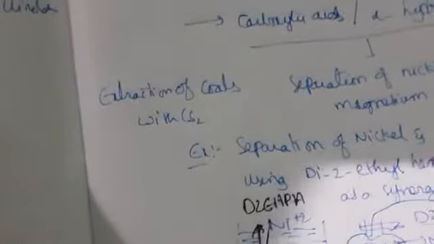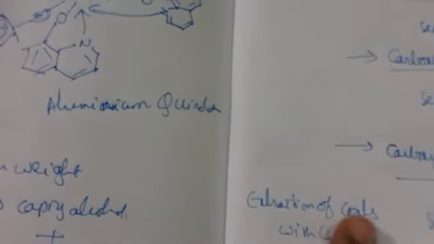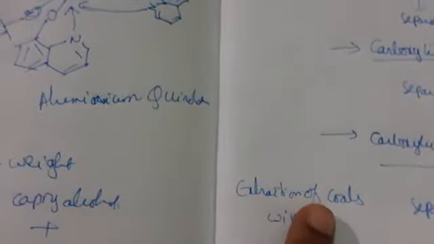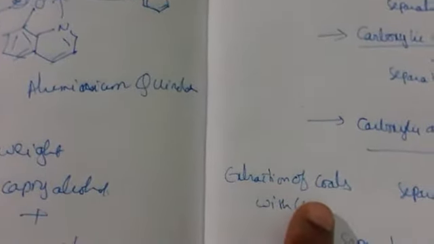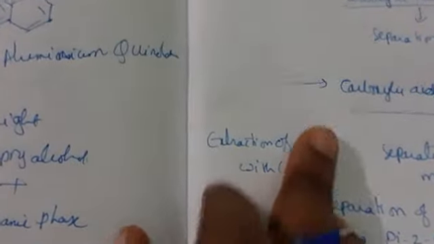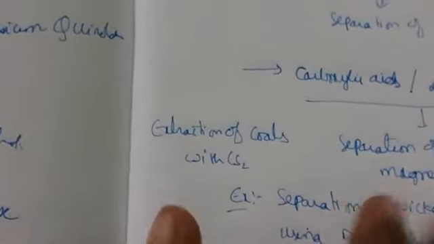So the coals, okay. Here we are going to use coal at room temperature. N-methyl 2-pyrrolidine as solvent, and it is going to give 30 to 60% extraction. Different types of coals we are getting. We can also use solvents like quinoline, pyridine, THF. So this is the extraction of coals with CS2, and this is nothing but the synergism we have discussed.